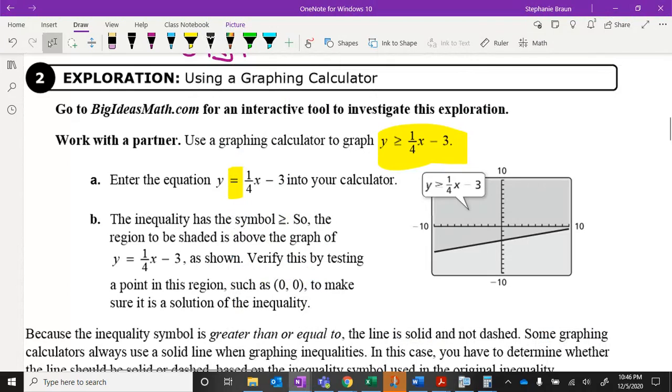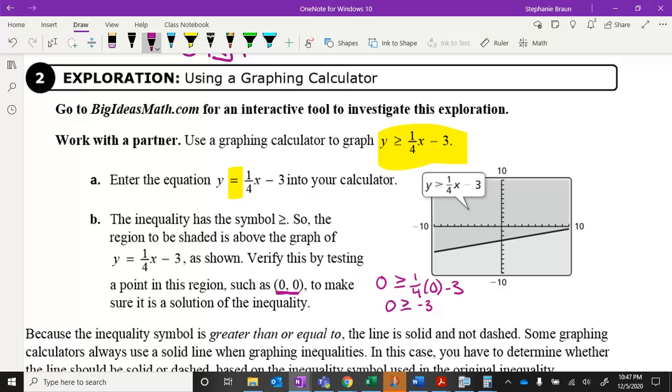So let's go back here. We have our inequality symbol, and as it says here, we're going to test 0, 0 in our inequality. So I'm going to do 0, because that's the y value, is greater than or equal to 1/4 times 0 minus 3. 0 is greater than or equal to 1/4 times 0 is 0, minus 3 is negative 3. 0 is greater than or equal to negative 3. Is that true? Yes, that means it checks. So that means that when I told the inequality to shade above, that was correct.